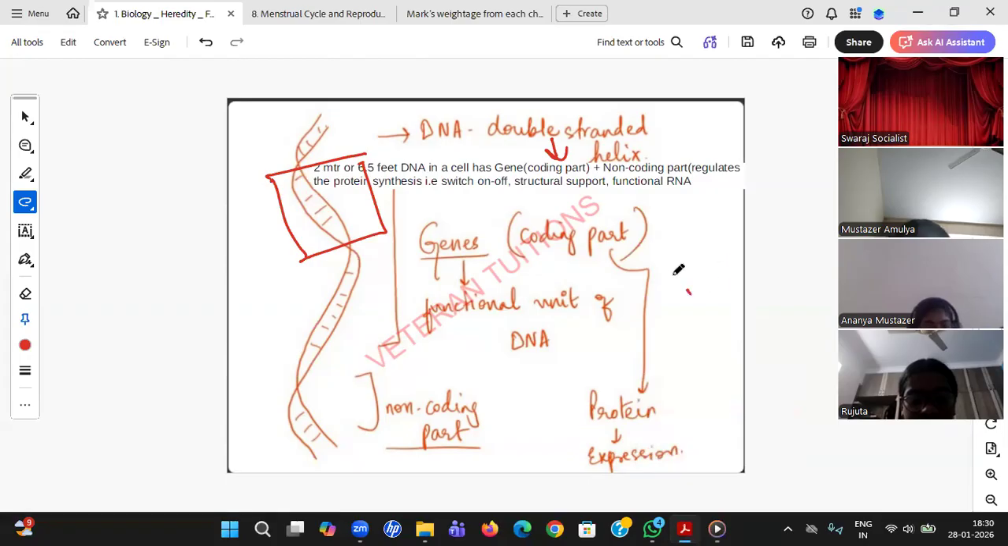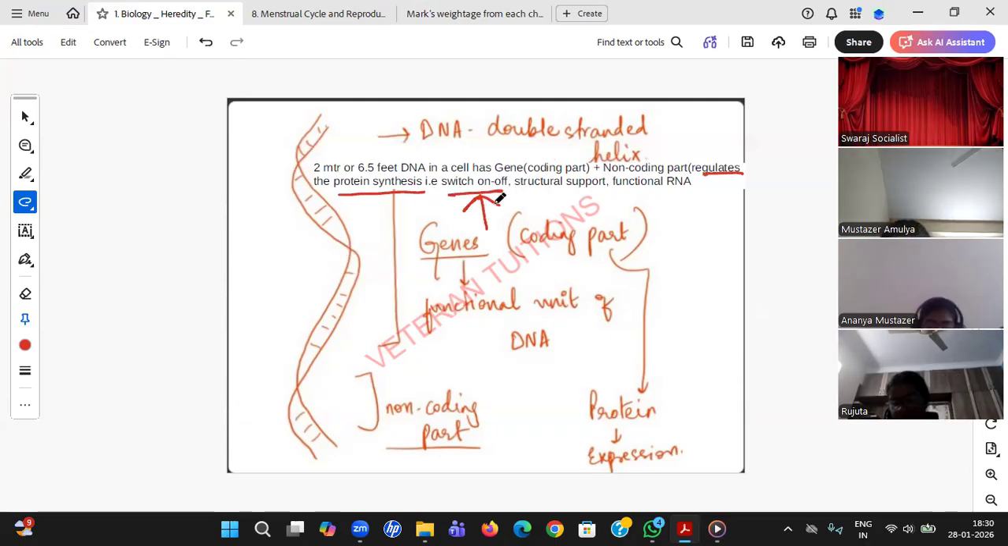Yes, Rujuta. Sir, I think non-coding. Yeah, very good. Non-coding. So now, what does the non-coding part do? It regulates protein synthesis, like switches. Regulating means controlling, student. It will control the gene and that protein synthesis.